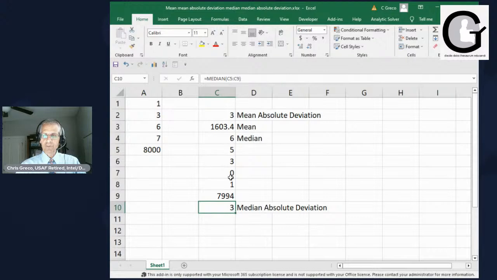So the mean absolute deviation and the median absolute deviation are about the same in this area. So I just thought I'd throw that out at you to show you how that works. You know, the median doesn't change at all, and the median absolute deviation changes very little.